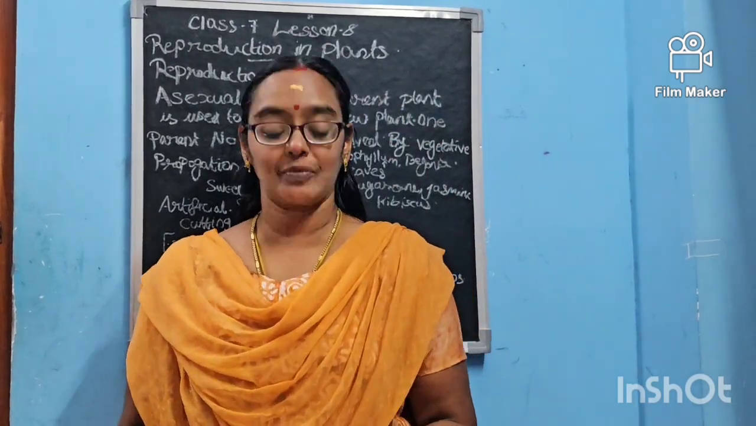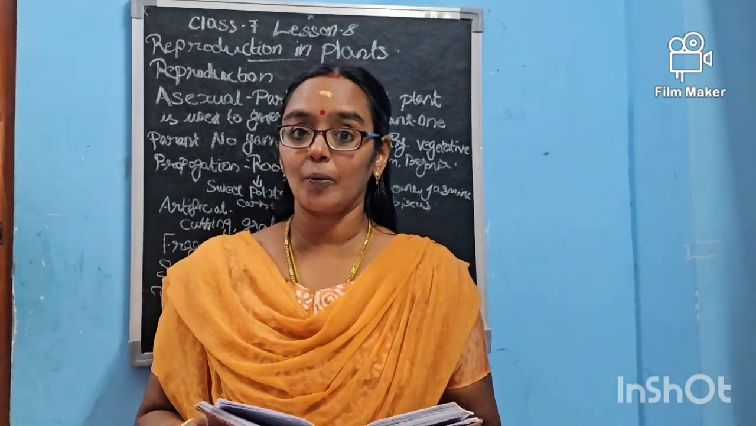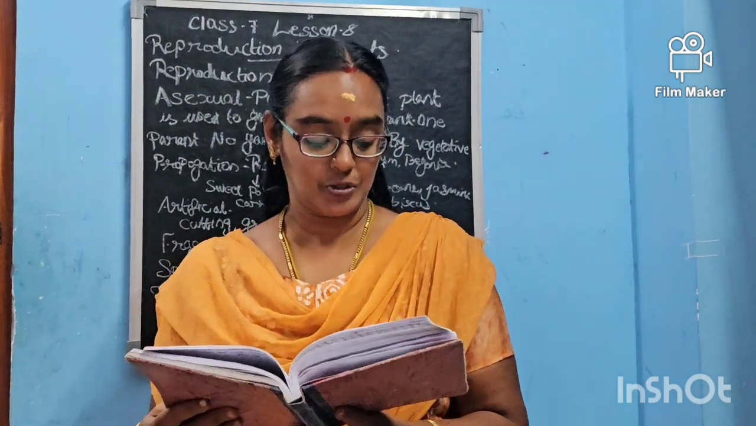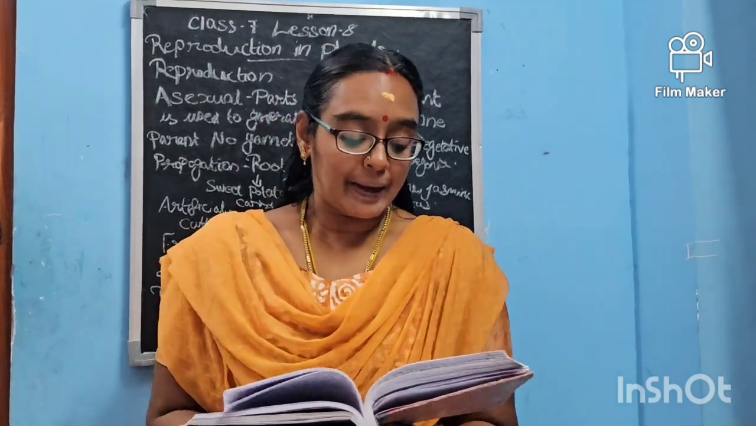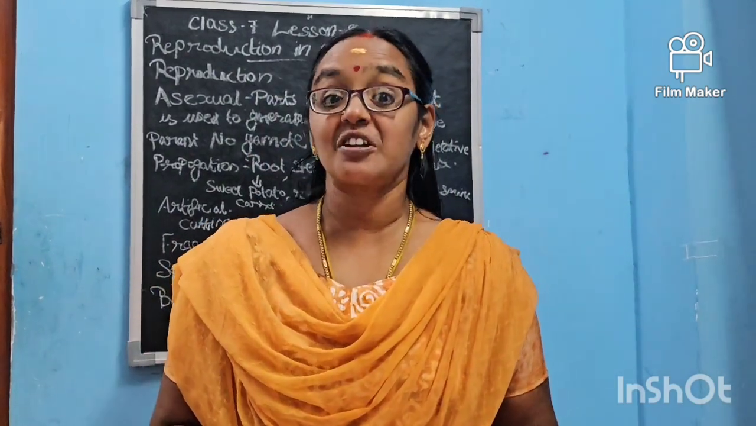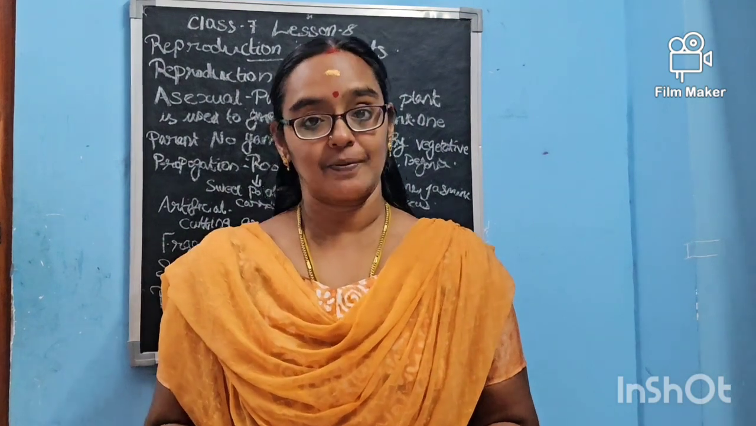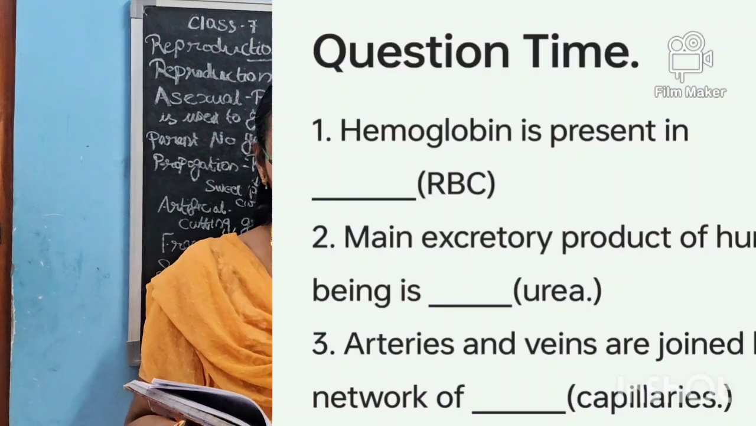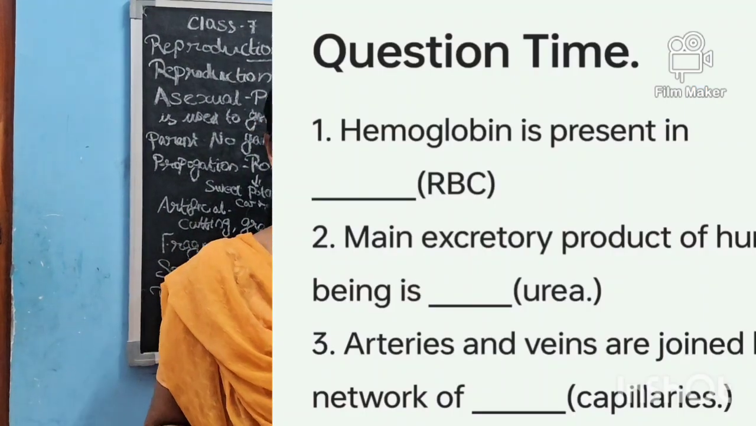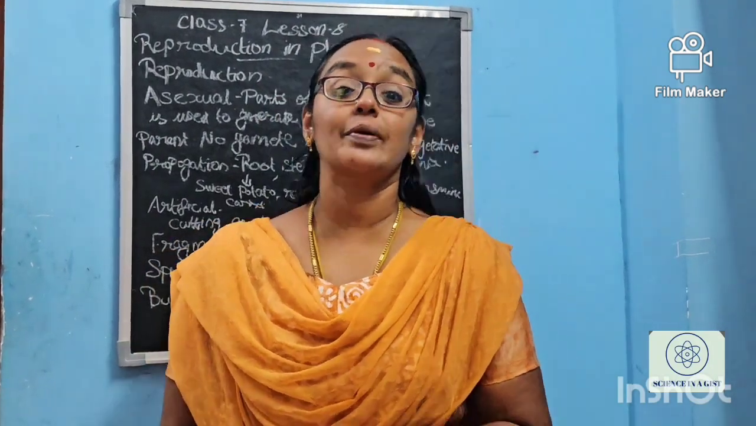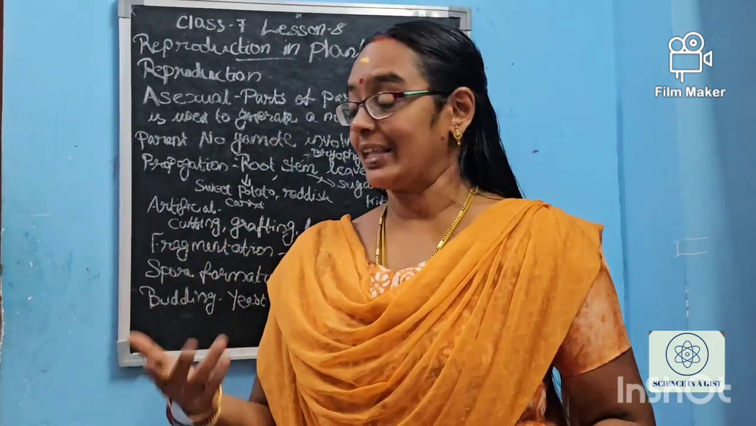First question was, hemoglobin is present in dash cells. Hemoglobin is present in red blood cells, or red blood corpuscles also we can say. Main excretory product in human being is dash. Main excretory product of human being is urea. Arteries and veins are joined by a network of dash. They are joined by a network of capillaries, isn't it? These questions are over and we have given the answers also.